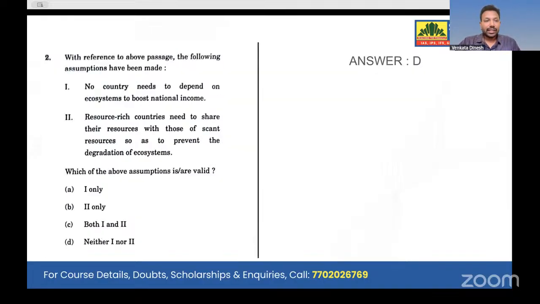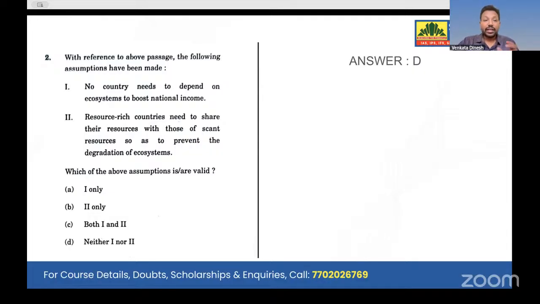And next, if you see question number two, or say passage number two, here he says that with reference to the above passage, the following assumptions have been made. What assumptions might have been made? So, no country needs to depend on ecosystems to boost national income. But he clearly says that we have to depend. He clearly said that in that particular passage. So it's completely opposite of what he says.